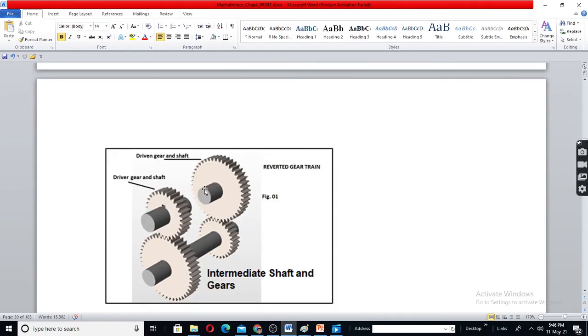See, driver and driven both are in the same axis. This is called as reverted gear train. For different speed ratio, we have here a compound gear. So, reverted gear has a compound gear in itself.